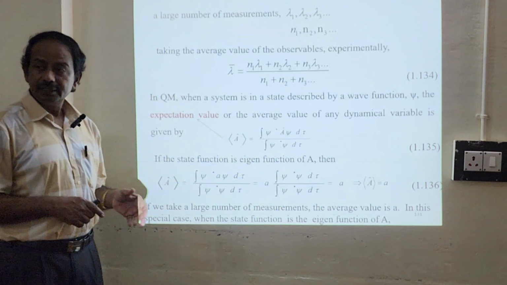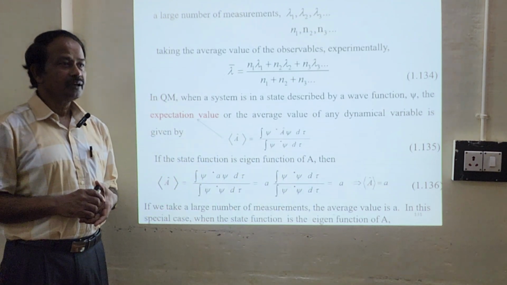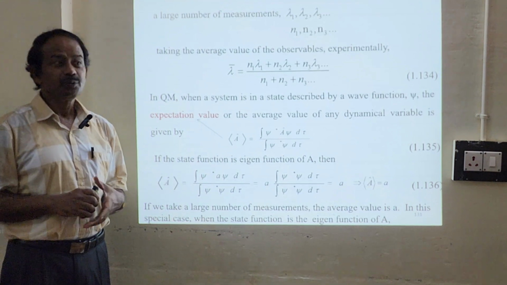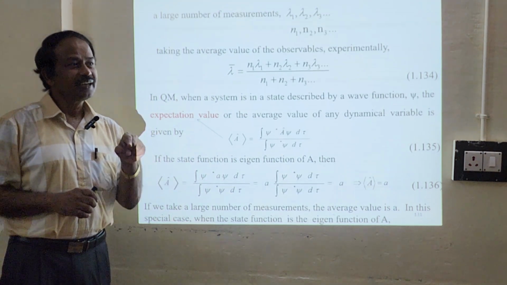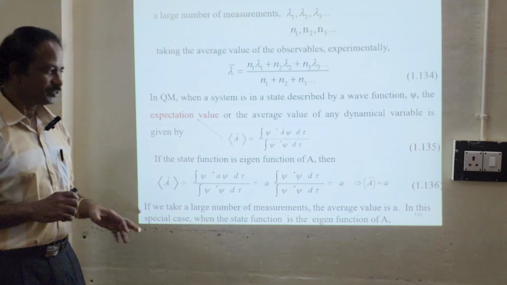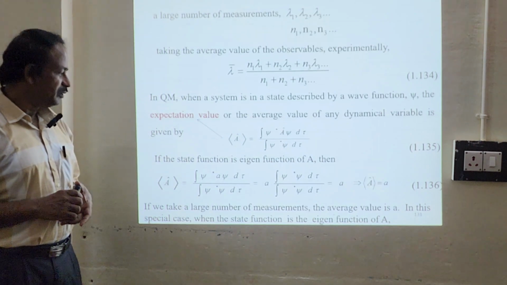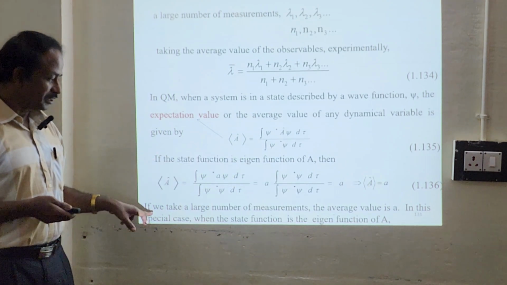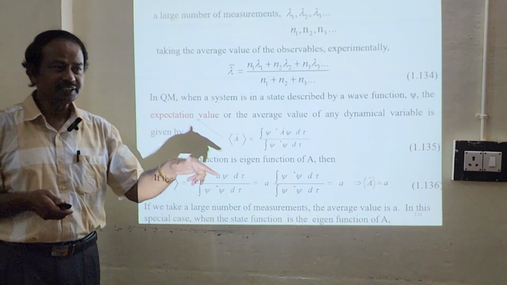It says that the expectation value of the operator is nothing but A itself, provided the wave function is an eigenfunction. So that's a very important conclusion. If you take a large number of measurements, the average value is A, in the special case when the state function is the eigenfunction of A.